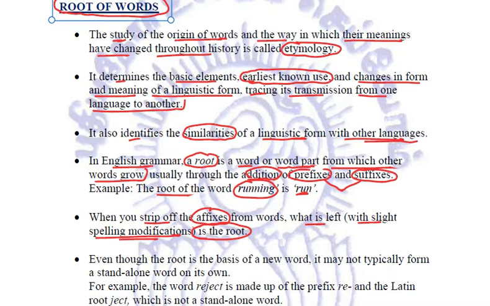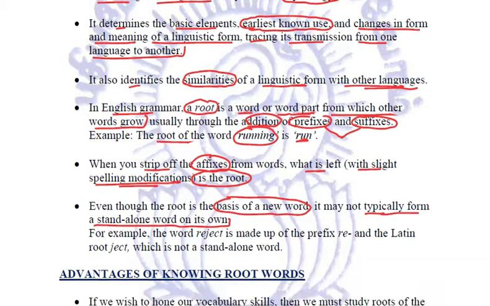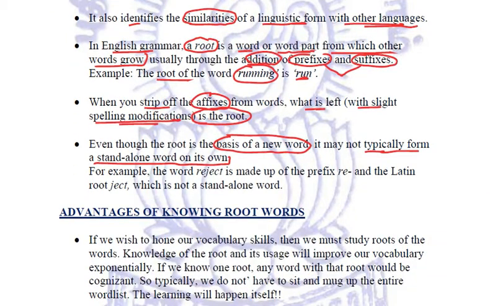Now, the root is the basis of a new word, but it may not typically form a stand-alone word on its own. If we are talking about a particular root, this doesn't mean that the root has a stand-alone meaning.